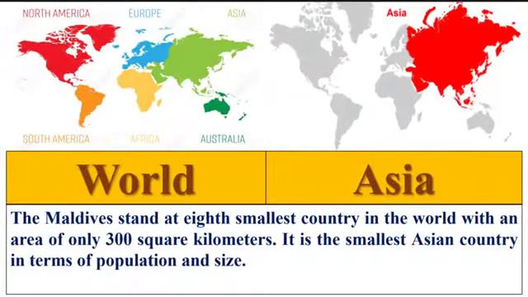The Maldives stands as the 8th smallest country in the world with an area of only 300 square kilometers. The Maldives is placed at the 8th position, the littlest country in the world. The total area of the Maldives is 300 square kilometers. But it is the smallest Asian country in terms of population, residents, inhabitants, and size.